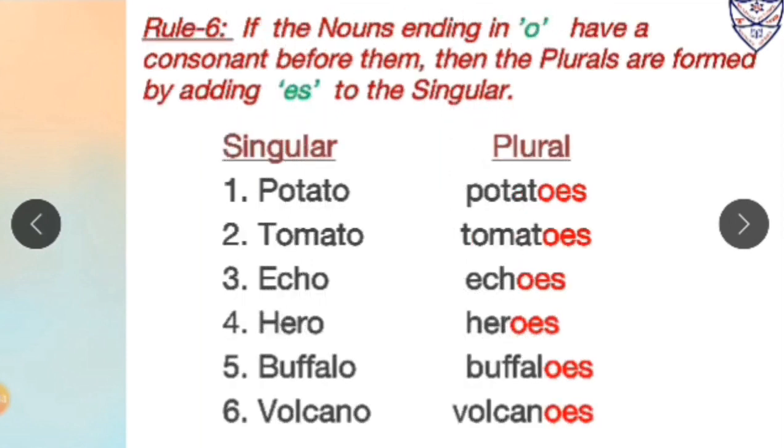Rule number 6. If the nouns ending in O have a consonant before them, then the plurals are formed by adding ES to the singular. Let us start with the examples. First one, potato. Now over here the word potato is in singular form. It ends with O. Now before O there is a consonant and that consonant is T. So to make its plural form, after O we will add ES. So potato, which is in singular form, for plural form it will be potatoes.